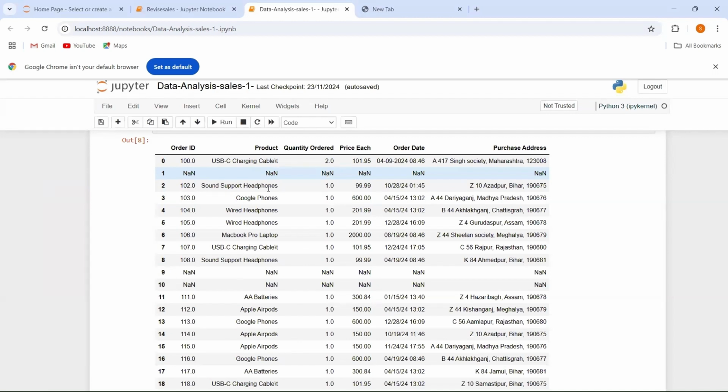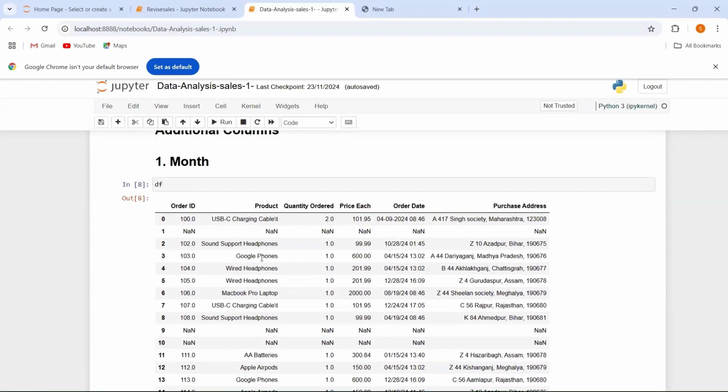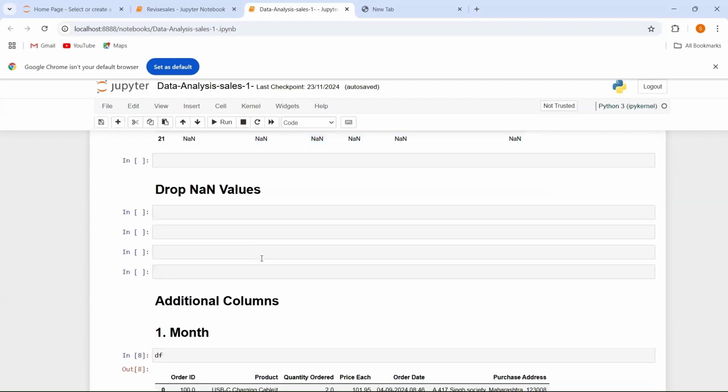Suppose you can see at this row, all the values in this row are NaN values. You can see in this row too, all the values are also NaN. You can see here too, and you can see here too. So first of all, I am going to find out at which row there are NaN values. मुझे क्या करना होगा, मुझे सबसे पहले ये देखना होगा कि मेरे किस रो में एंड किस कॉलम में NaN value है.